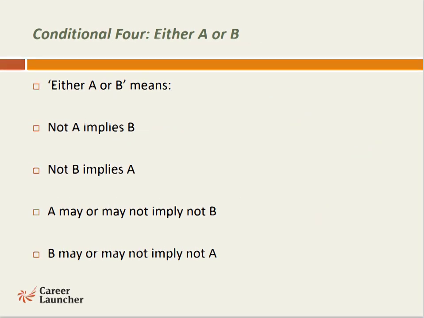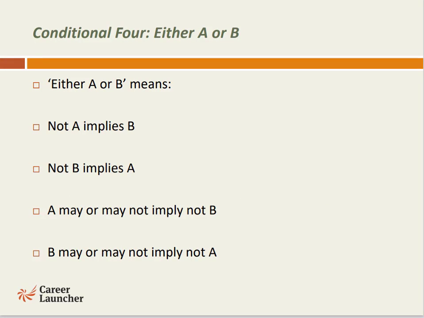Now the fourth logical connective is either A or B. Usually people mean that if A has happened, that would mean B is not there. So this is not the case. In fact, this cannot be taken as true in all of the cases.